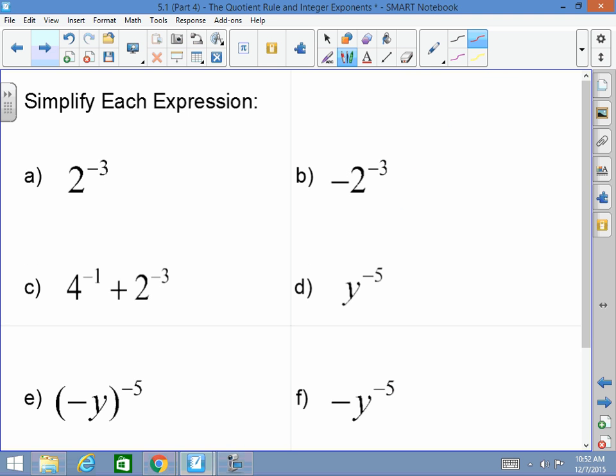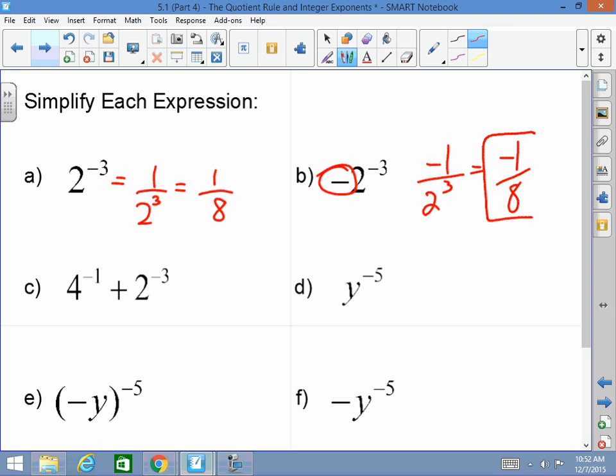Thank you. Okay. 2 to the negative 3rd, what would that equal? 1 over 2 cubed, that's an easy one, so that would equal 1 over 8. Very good. Now, negative 2 to the negative 3rd. Does this negative get affected at all? So that's just negative 1 over 2 to the 3rd, which equals negative 1/8.